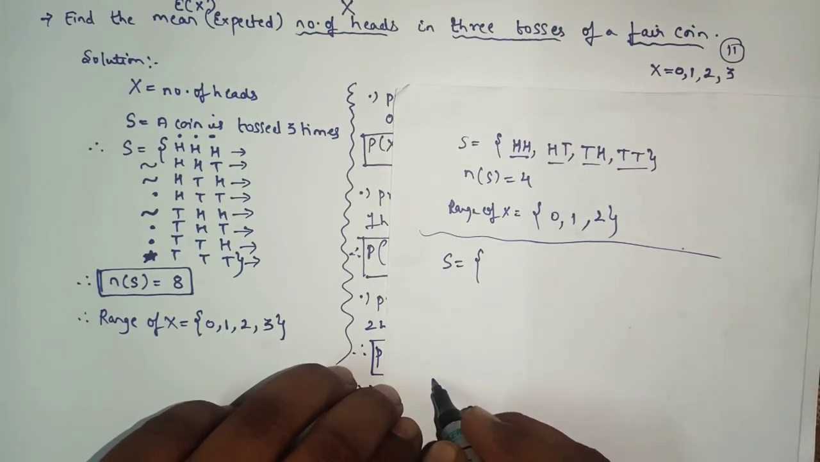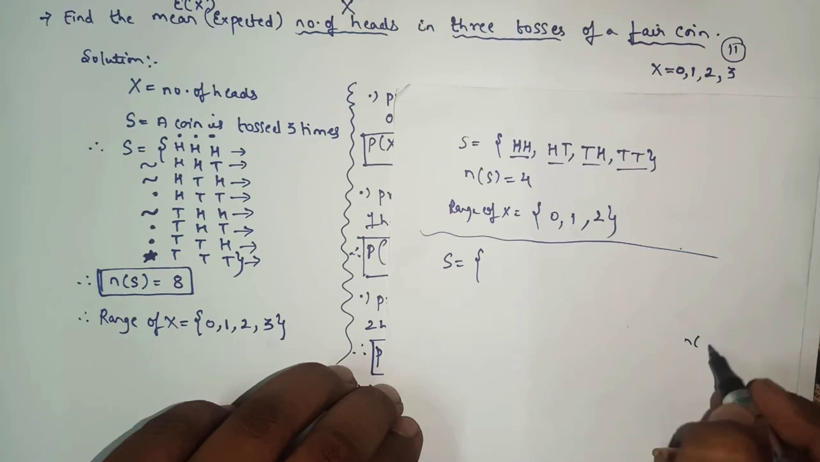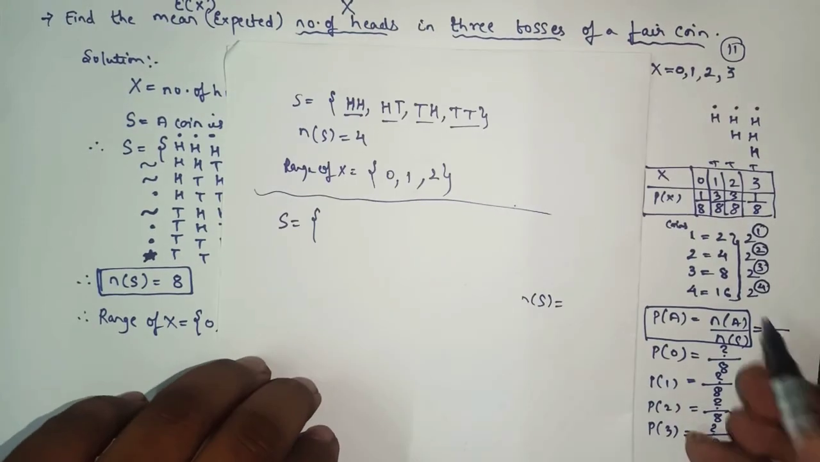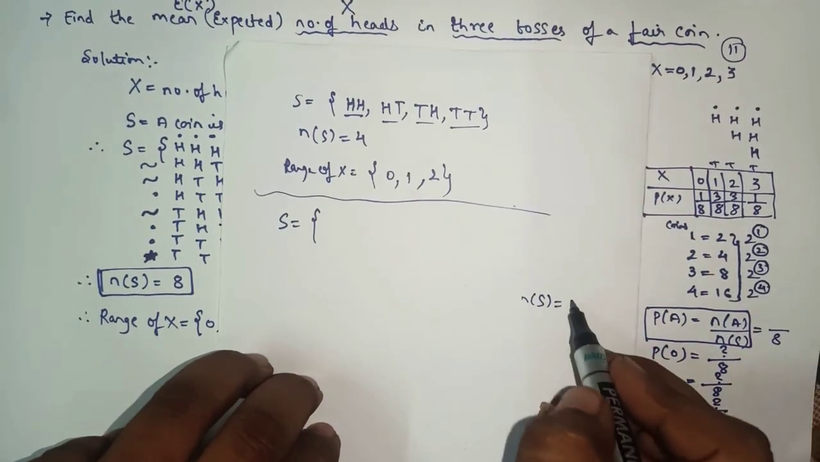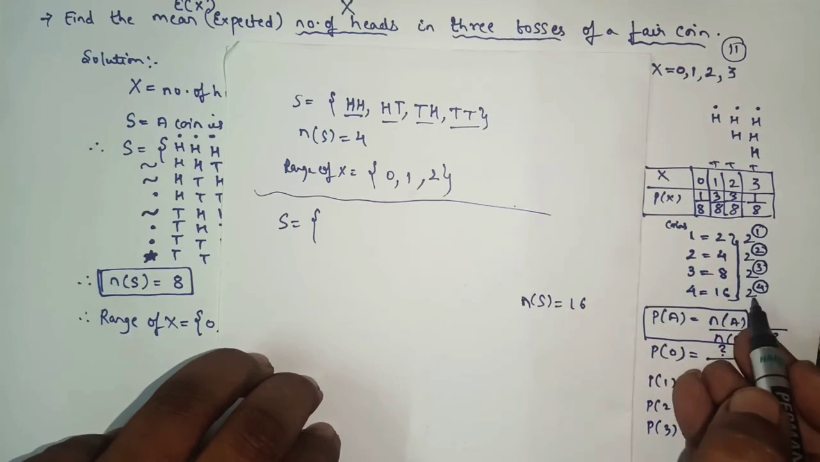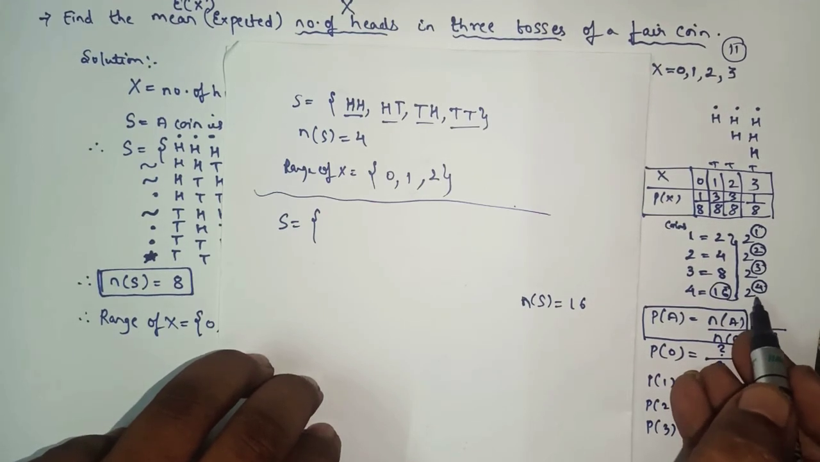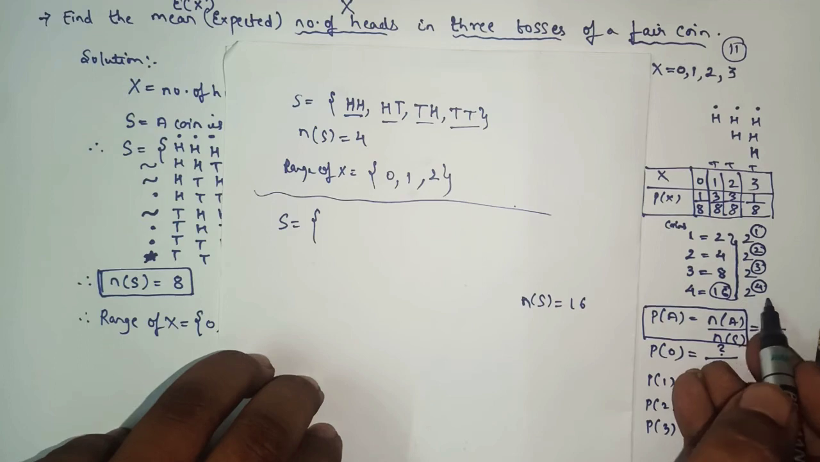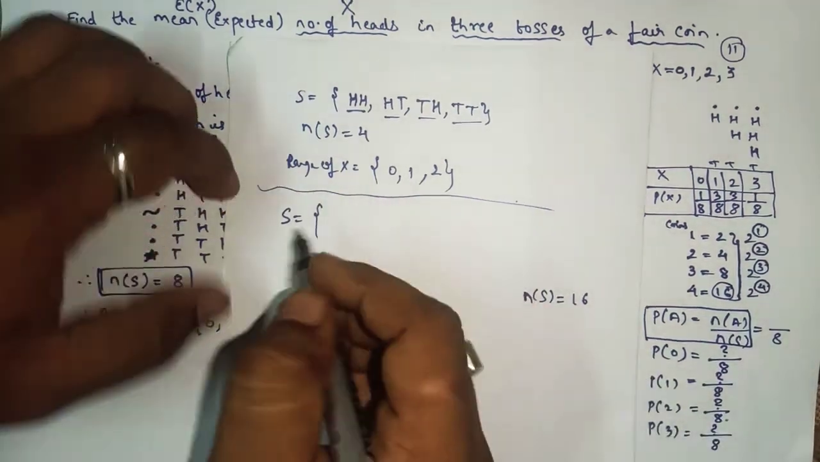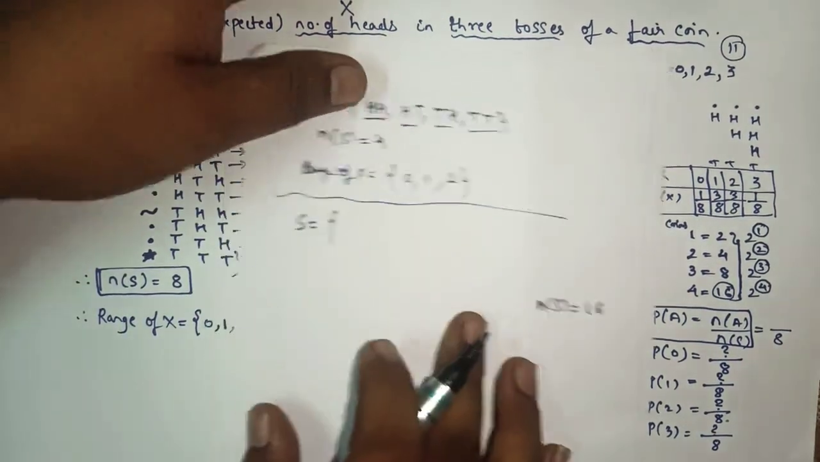So what will be the n of s? N of s will be what? So when 4 coins are tossed, n of s, logically we can say, will be 16. Here we have the technique, 2 raised to 4, that means 16. So how to present the sample space?